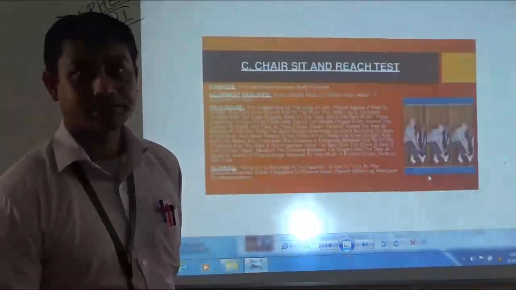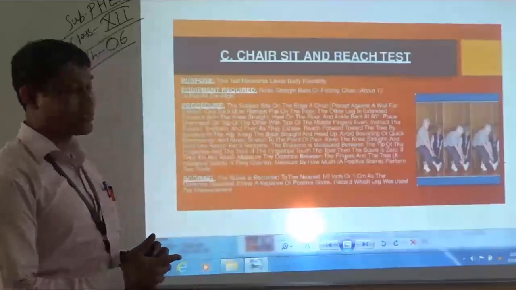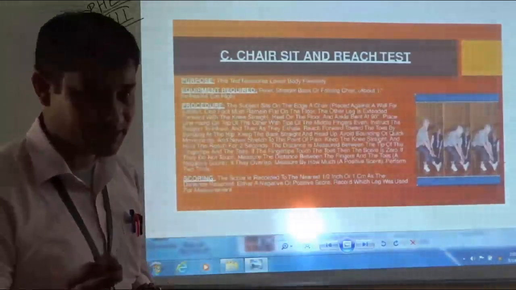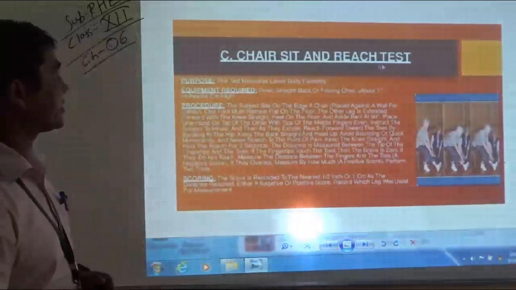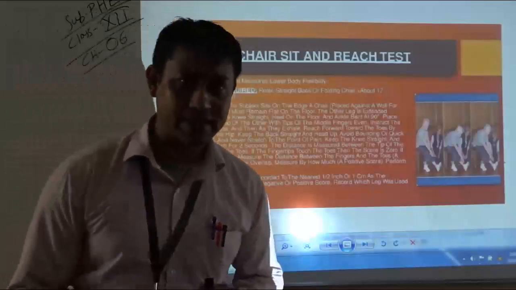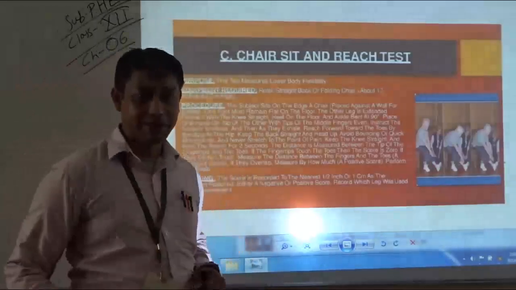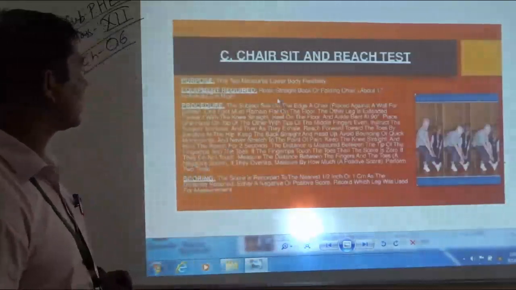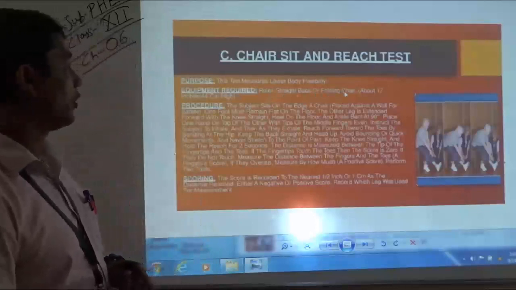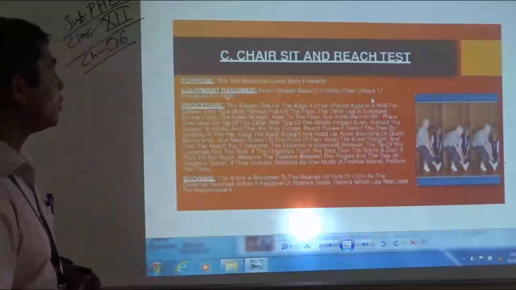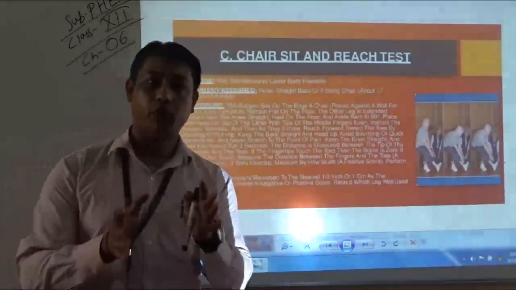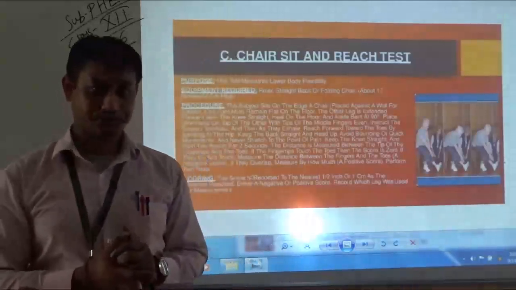Next students, in the next slide as you can see, the third test battery under Rikli and Jones Senior Citizen Fitness Test is the chair sit and reach test. Here the purpose of the test is to measure the lower body flexibility. The equipment required are a ruler, that is a scale, and a straight back or folding chair about 14 inches in height. That means the height of the chair has to be 14 inches from the ground.